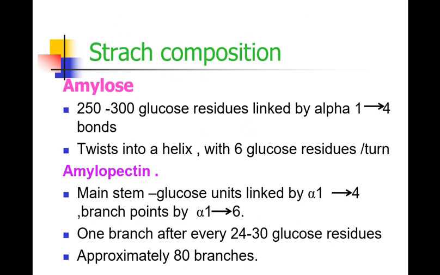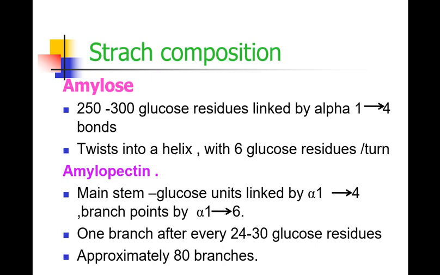So amylose consists of 250 to 300 glucose residues, all linked by 1,4 glycosidic bonds and twisted into a helix with 6 glucose residues per turn. Amylopectin is the main stem actually. It consists of glucose units all linked by alpha-1,4 glycosidic, and at the branch points it has alpha-1,6 glycosidic linkage.